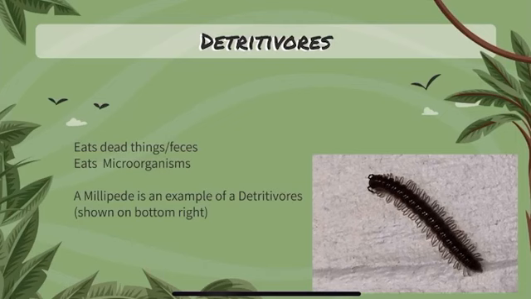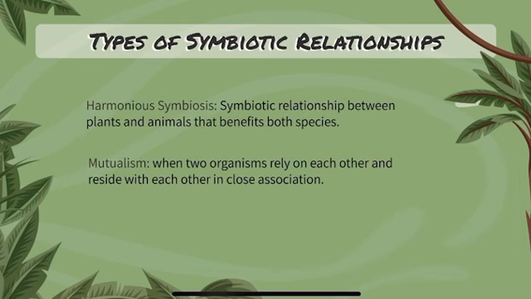Another type of animal diet is a detritivore. Detritivores eat dead animal parts as well as feces. Another thing they eat are microorganisms. A microorganism is a microscopic organism including a bacterium, virus, or fungus. Microorganisms also can include protozoa, algae, and many parasites.